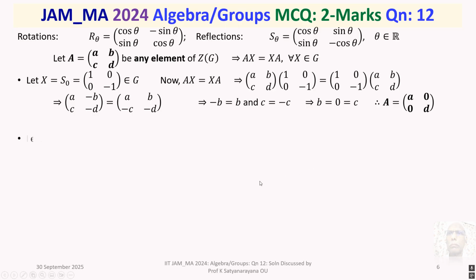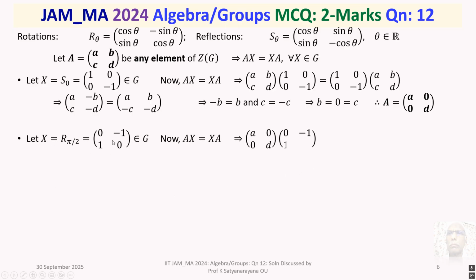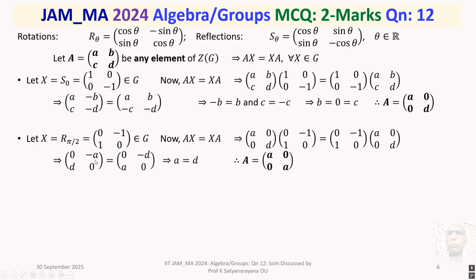Now we take X = R_{pi/2}, that is [[0, -1],[1, 0]], which belongs to G. And AX = XA, commuting. So write A, write X, write X, write A, multiply. This is what we got. Equating the corresponding entries, we get a = d.